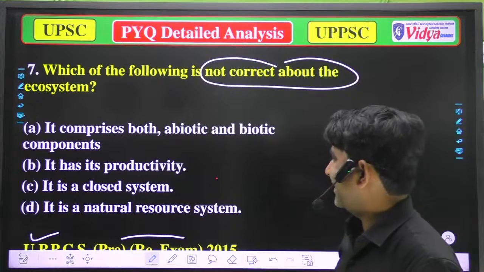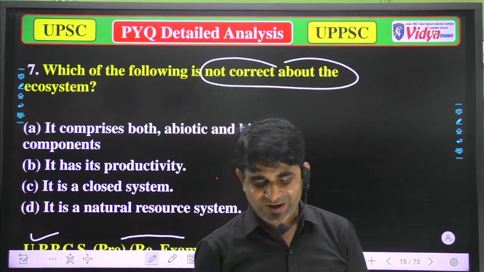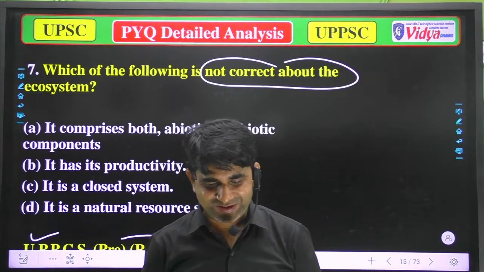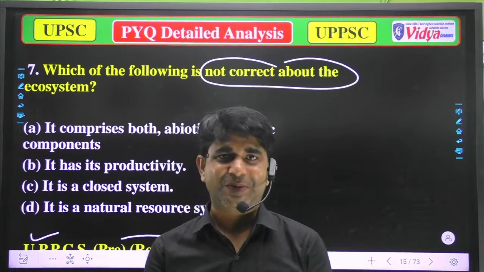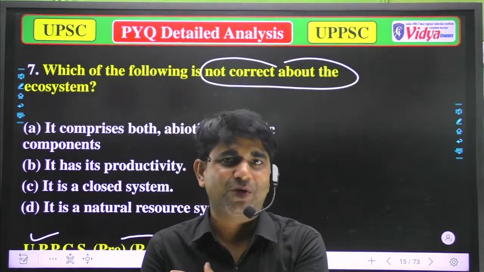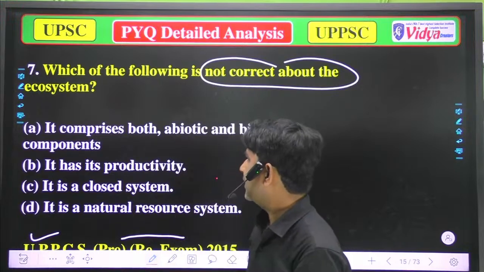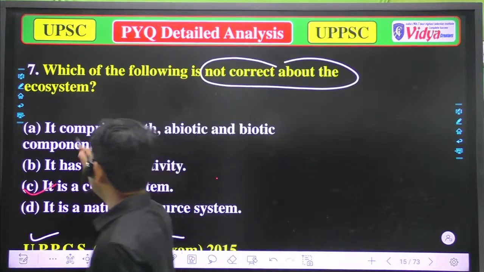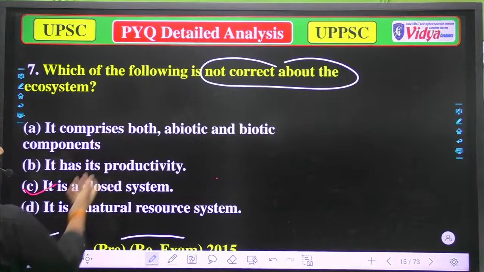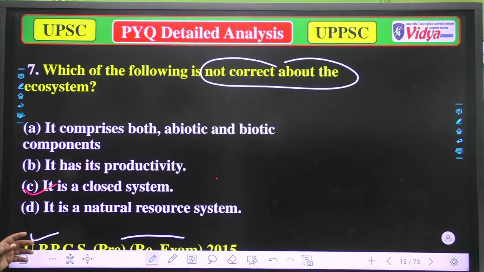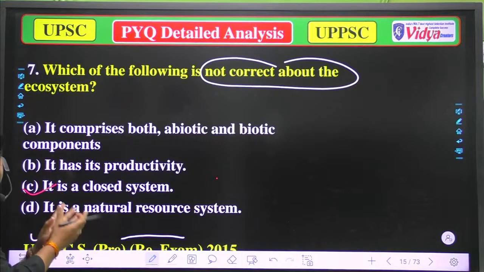Option C. Well, I'm happy with your answer, because this time you have given me the correct answer, as I talked about that in the previous question. Option A, it comprises both abiotic and biotic components. That's true, because every ecosystem has a biotic component and an abiotic component.